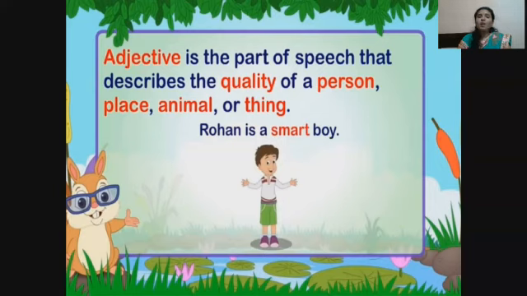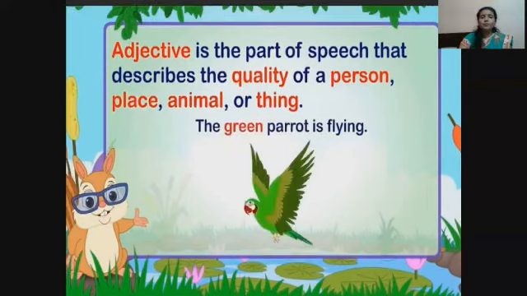Rohan is a smart boy. What type of a boy is Rohan? He is a smart boy. Here, smart is an adjective. Next, the green parrot is flying. What is the color of the parrot? Green.